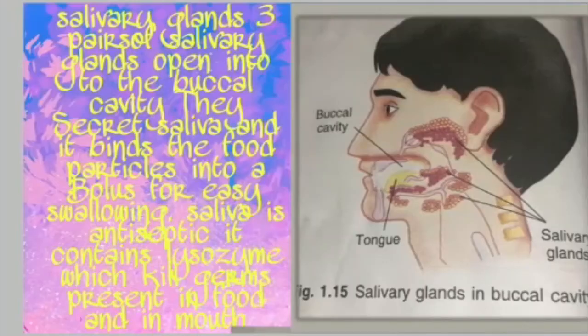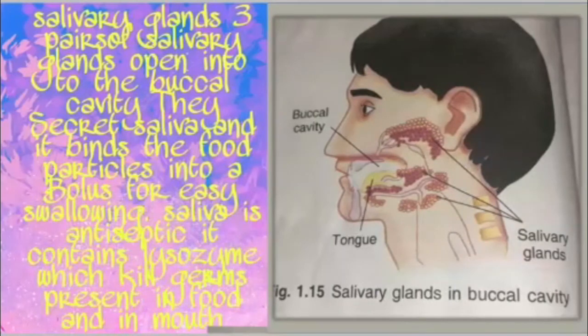Now we will talk about the digestive glands that are associated with the alimentary canal. These digestive glands are the salivary glands, liver and pancreas. Three pairs of salivary glands open into the buccal cavity, and they look like clusters of grapes, and they secrete saliva. Saliva is slightly alkaline, and the pH of saliva is 7.2.